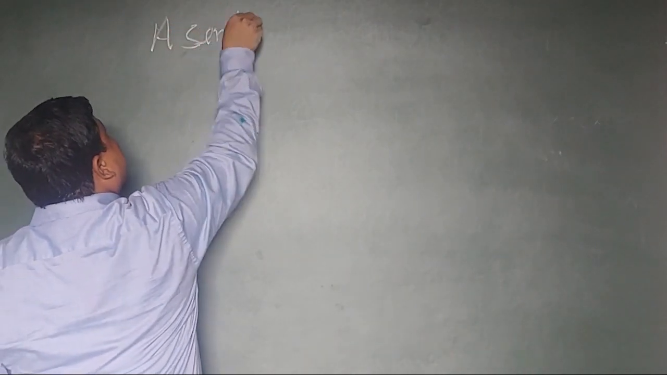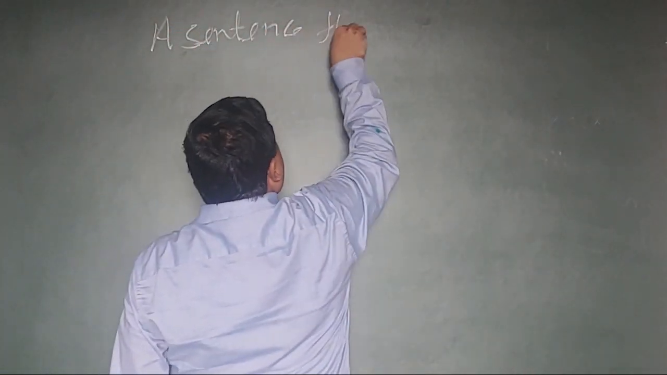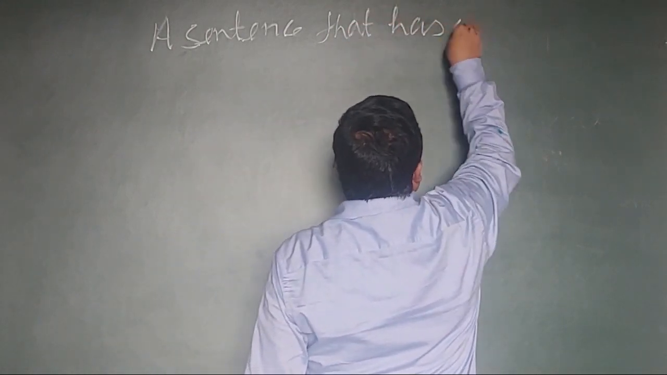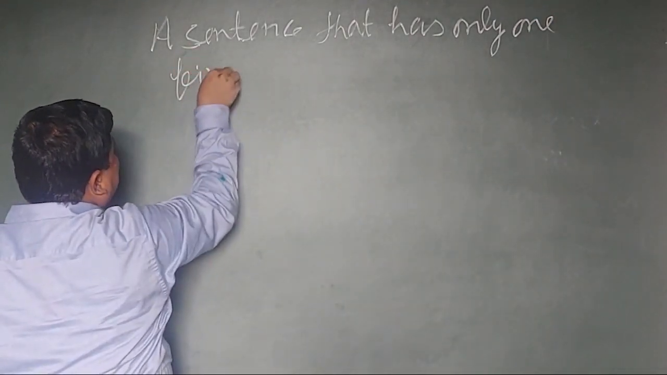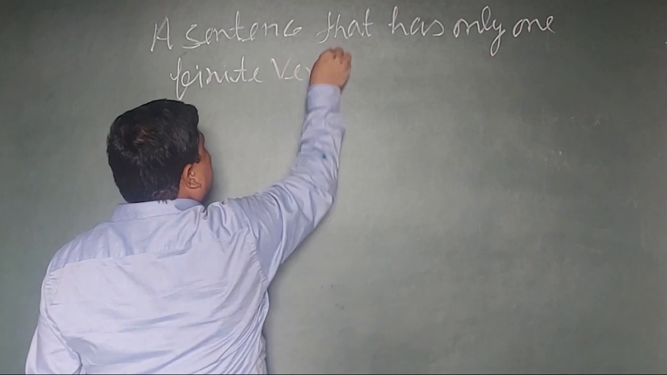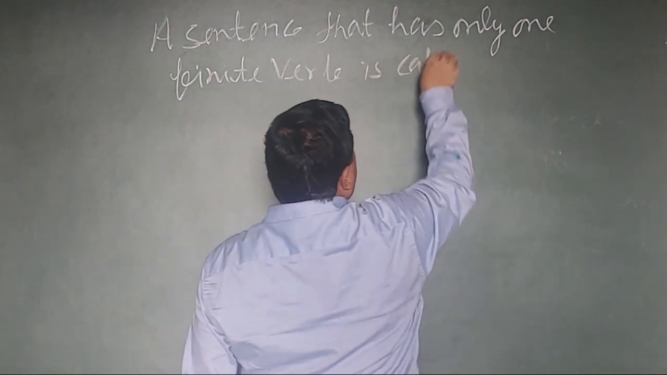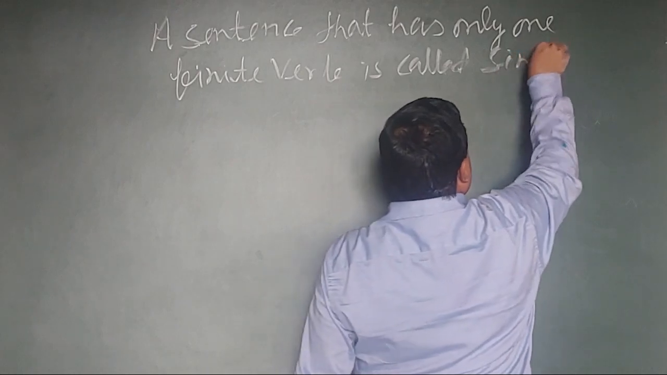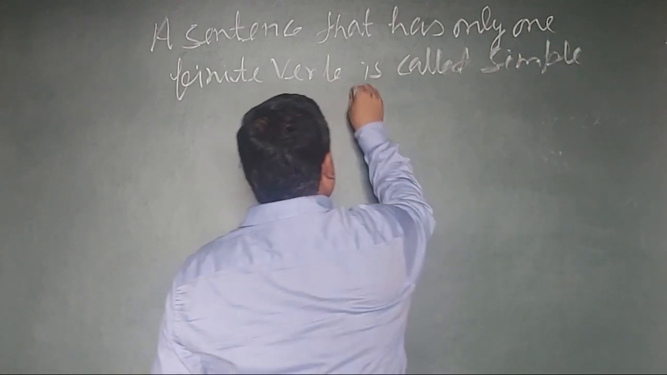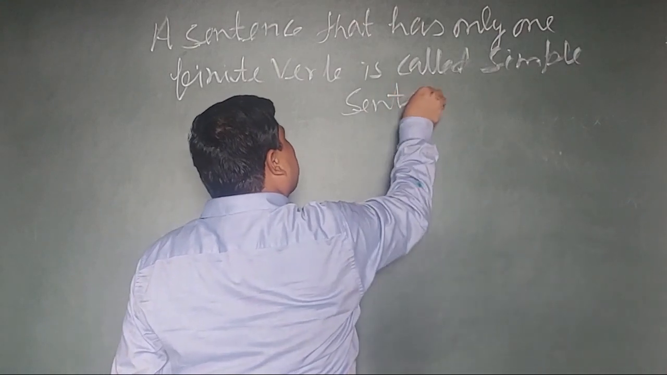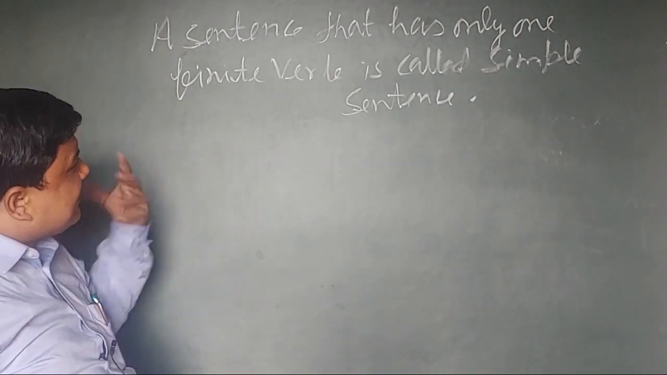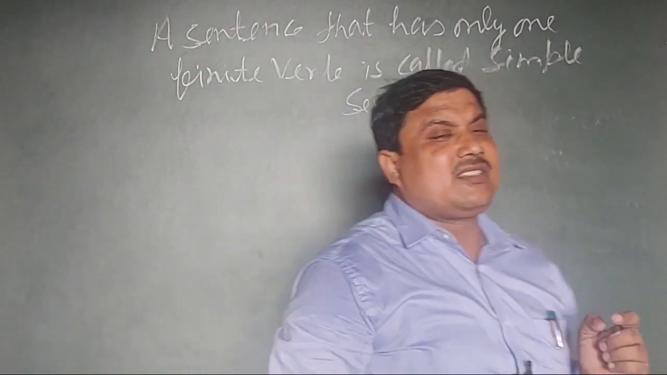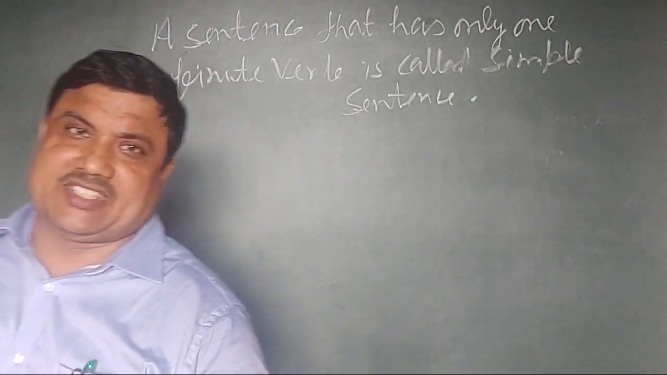Next definition of a sentence: a sentence that has only one finite verb is called a simple sentence. Yes, students. In both conditions, one thing is clear, that in a simple sentence, a single finite verb is there.